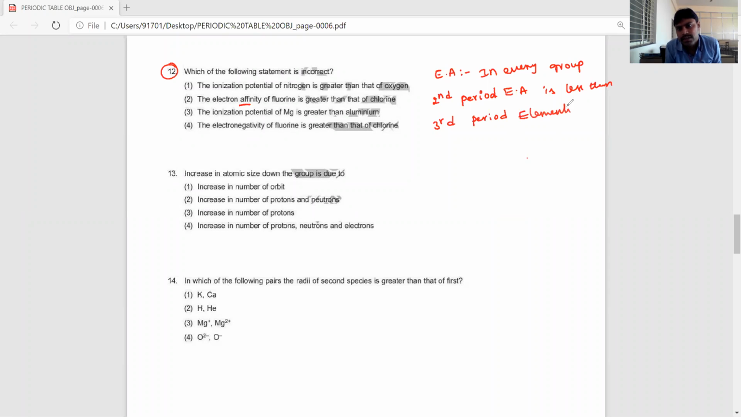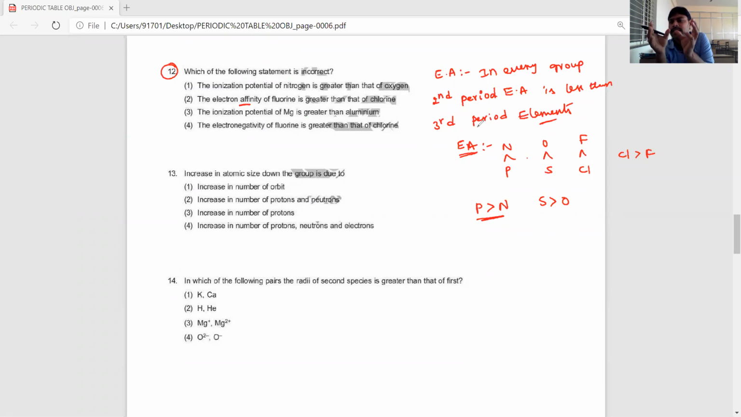Third period elements. The reasons I also said. According to that, in 7th A group elements, fluorine and chlorine, if you compare, chlorine is more than fluorine. Oxygen and sulfur, if you compare, sulfur is more than oxygen. And nitrogen and phosphorus, if you compare, phosphorus is more than nitrogen. Electron affinity order.